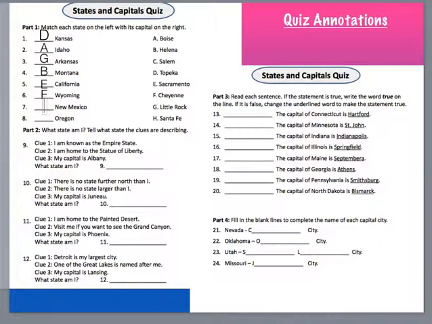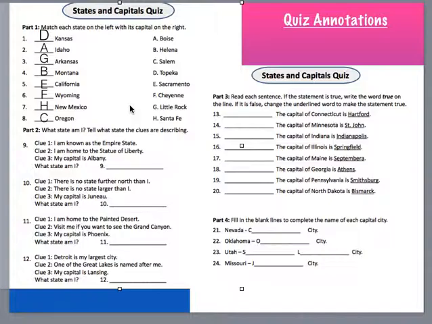which we went over several times, is Santa Fe, H. Leaving the capital of Oregon as C, Salem. Now that could be confusing because there is a Salem in Massachusetts, but that isn't the capital of Massachusetts. So we need to remember that Salem is in 2 states. Just because it's in 2 states doesn't necessarily mean that it's the capital of both. It just happened to be a coincidence.